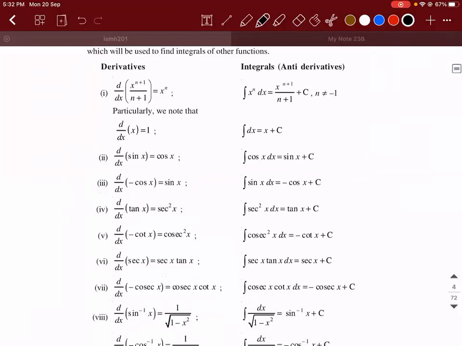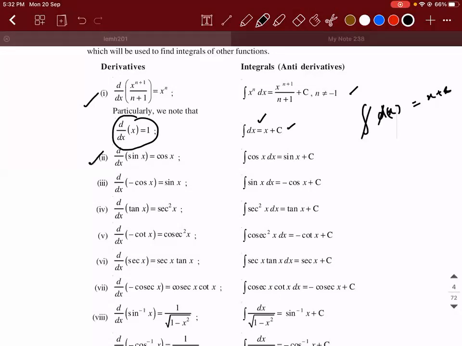Okay. So these are all the formulae that I'm trying to talk about, guys. So this one we have already seen. Derivative of x is 1, so integral of 1 will be x plus c. So integral of dx is equal to x plus c. How to remember? I told you integral and derivative are opposite of each other. You will get x plus c.